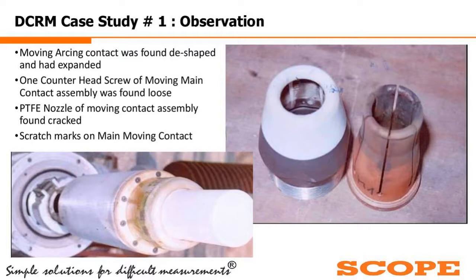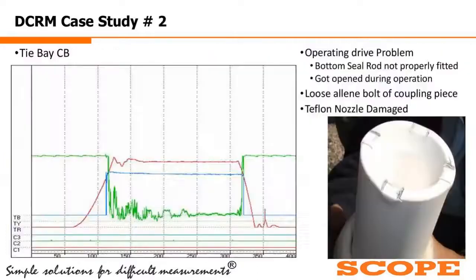Due to that, there were lots of scratches on the main moving contact. As you can see in the left bottom image, there are lots of yellow and black scratches immediately after the PTFE nozzle. So they replaced the necessary parts, and they got the signal rectified.